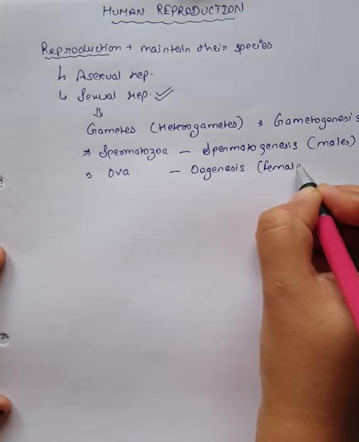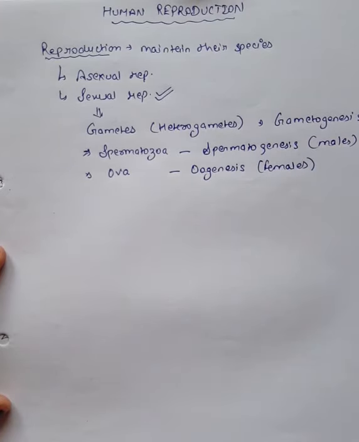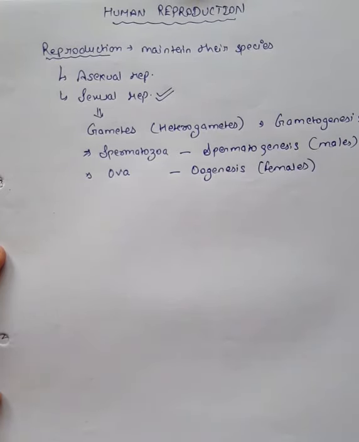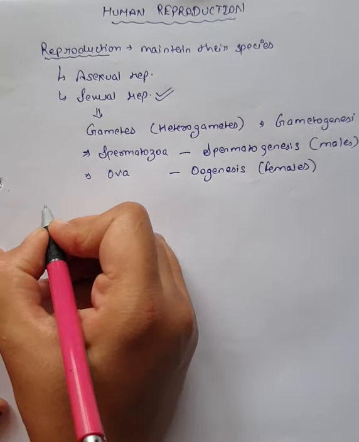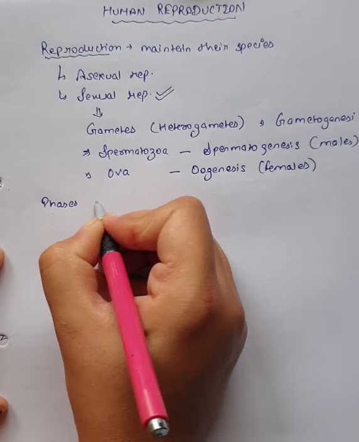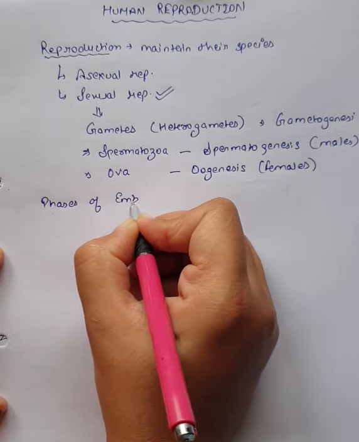So I can say that humans, the male and female, show sexual dimorphism. They have different body structures, they have different reproductive systems, plus they produce different types of gametes. Now there are lots of phases involved in embryonic development. What are these phases of embryonic development?